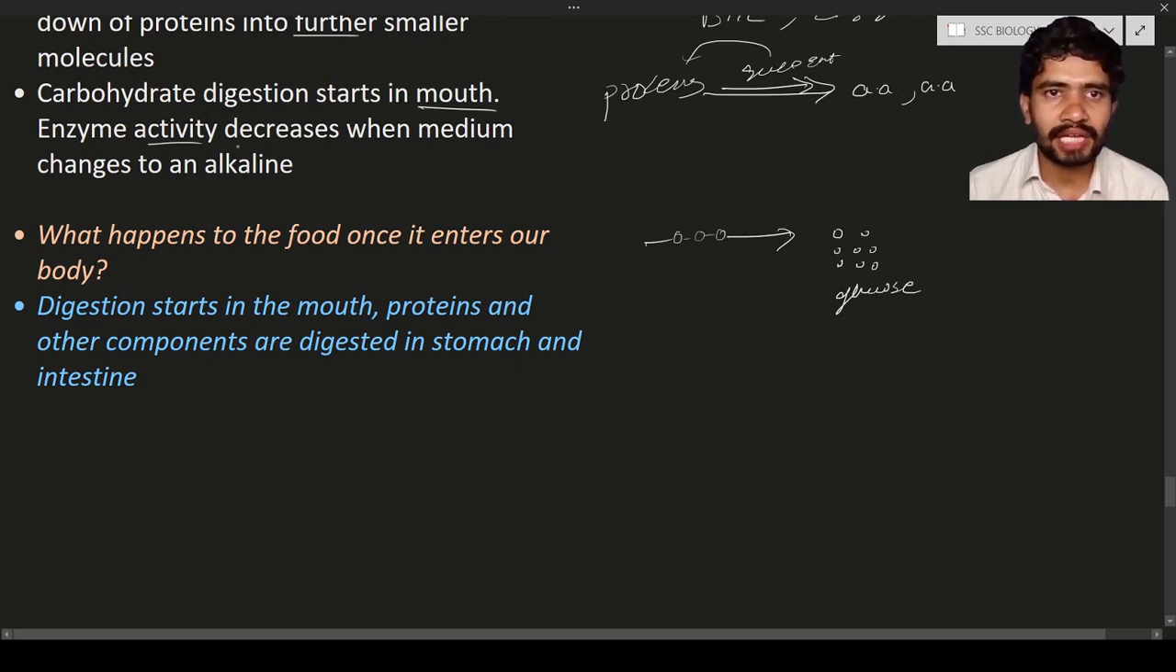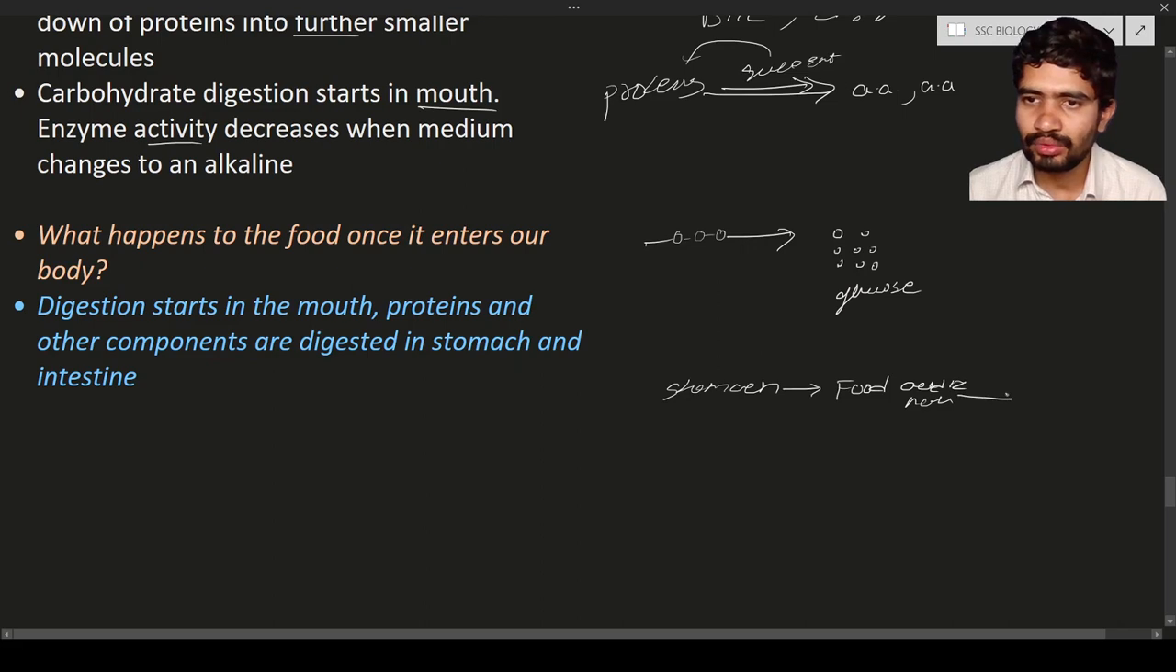Enzyme activity decreases when the medium changes to alkaline. So what does it mean? A few minutes ago we discussed the stomach. In the stomach there is an acidic environment. As a result, the food material is going to have an acidic nature. Then the food is going to move into the duodenum.